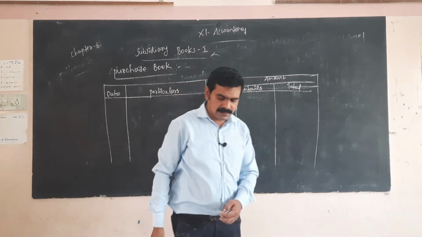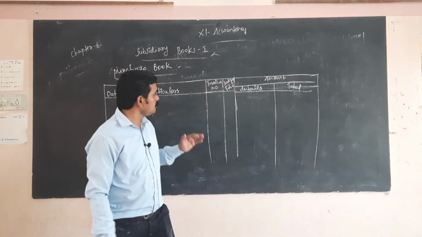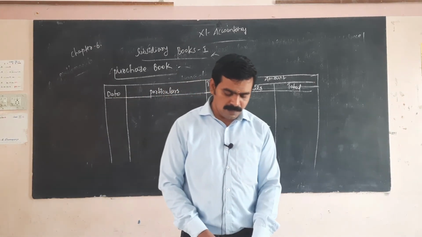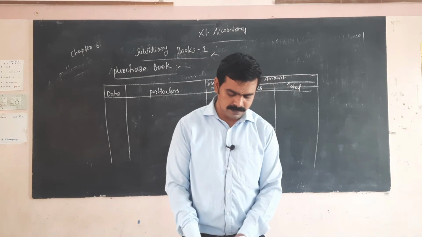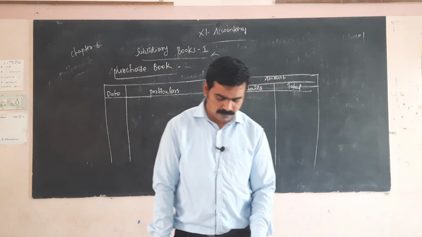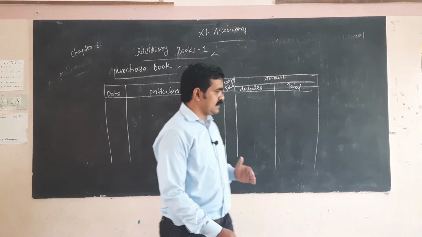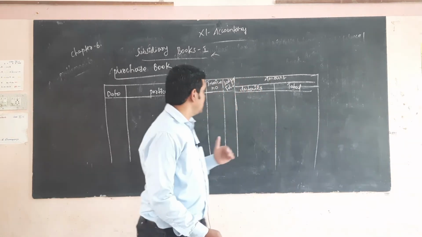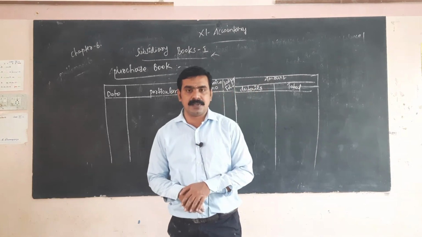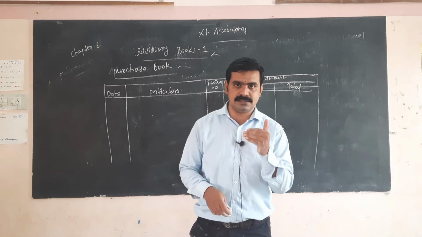Next, I am going to start problem number 1. Only credit transactions are included or mentioned in your purchase book. So, 2017 April 5, purchase from Karthik Electric Company on credit. So you have to take this transaction.